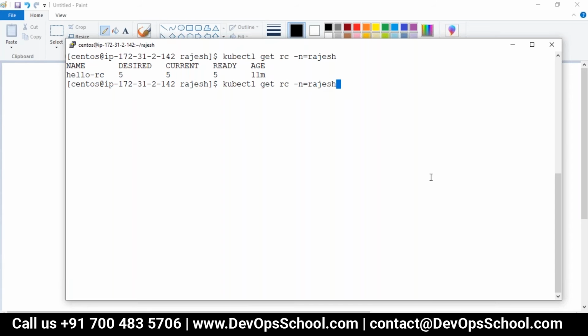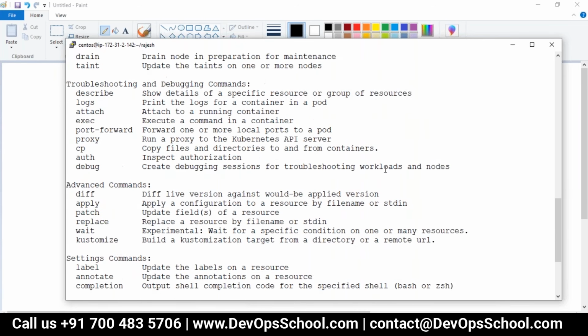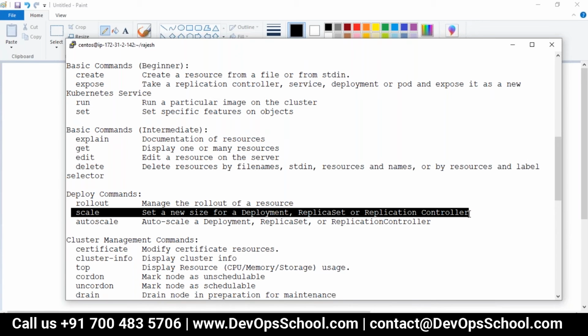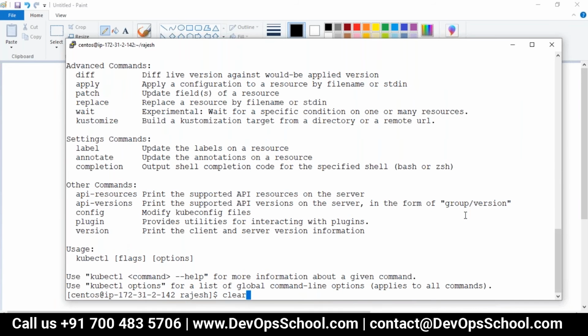There is one command which will work for many things, and that command is scale. If you don't know it, please read all this one more time. This command will help you set it through CI mode. Here you set a new size for a deployment, replica set, and replication controller as well. So this command will work for everything.